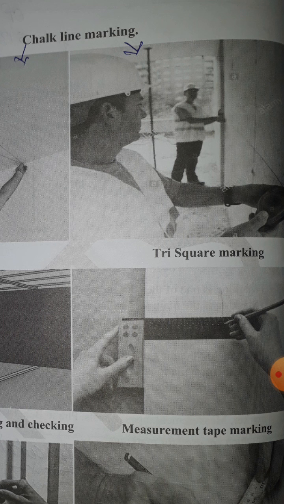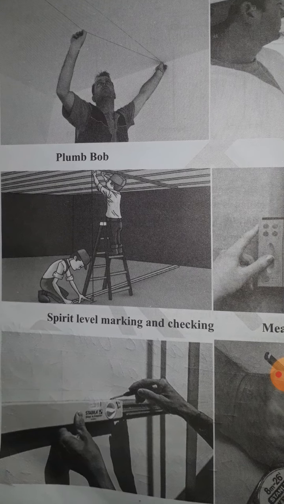Okay, next one is try square marking, or right angle marking. You need this kind of marking especially in cable tray and trunking marking time and cutting time. You need to mark like this one.